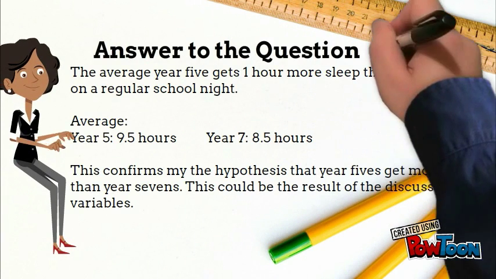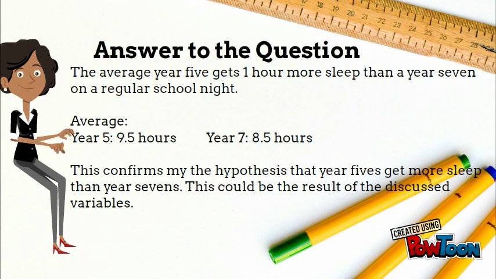In answer to the questions, the average Year 5 gets 1 hour more sleep than a Year 7 on a regular school night. The average for Year 5 is 9.5 hours and the average for Year 7 is 8.5 hours. This confirms my hypothesis that Year 5s get more sleep than Year 7s.